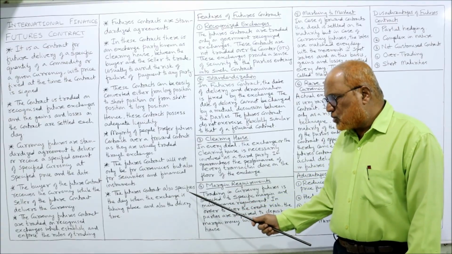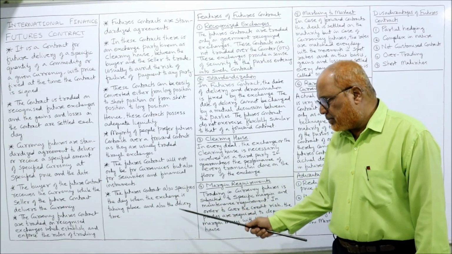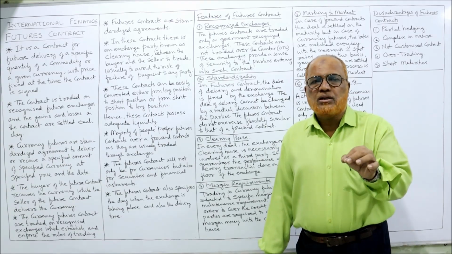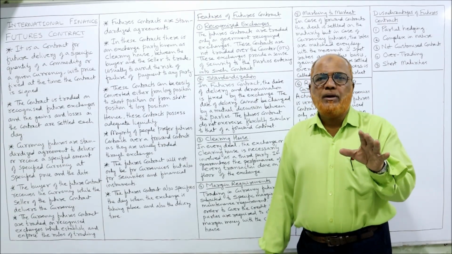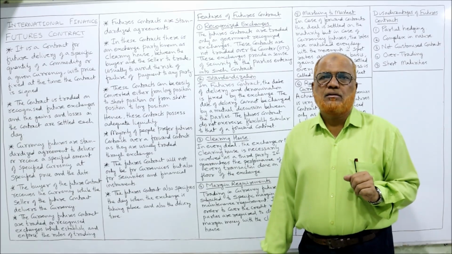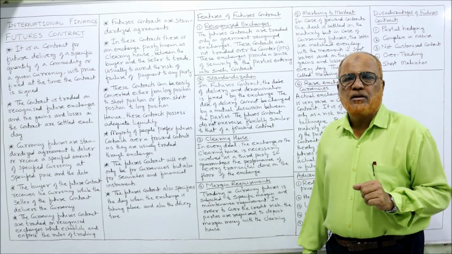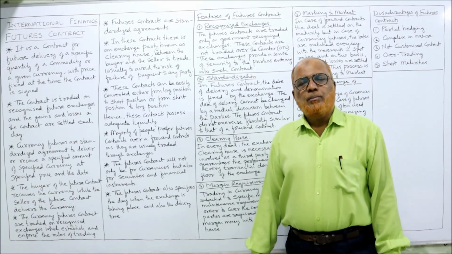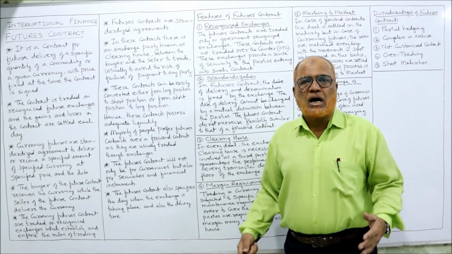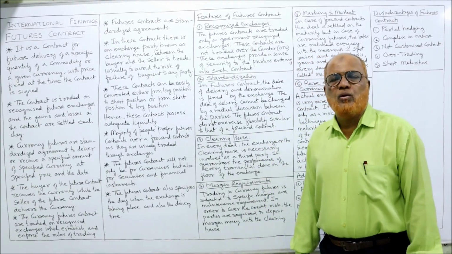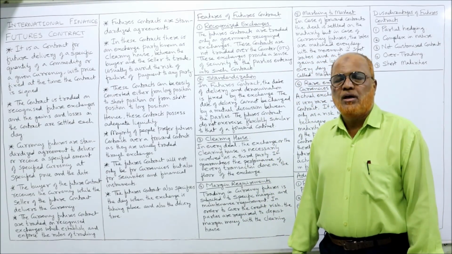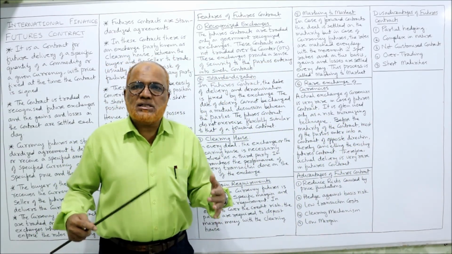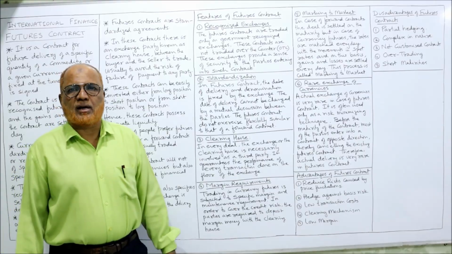Now the futures contract also specifies the day when the exchange is taking place and also the delivery time. On what date, at what time the contract will be completed, that will be specified. So these are the points which I have explained. You can remember those points, understand those points regarding what are futures contract. Now I am going to explain to you about the features. What are the characteristics of this futures contract?